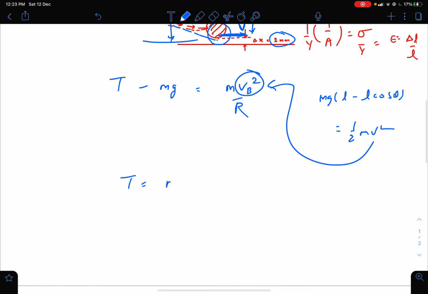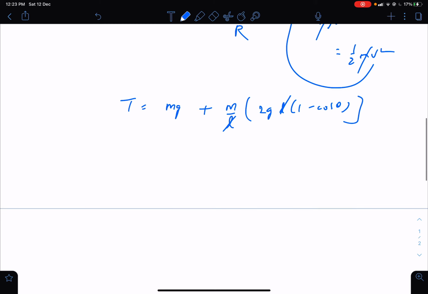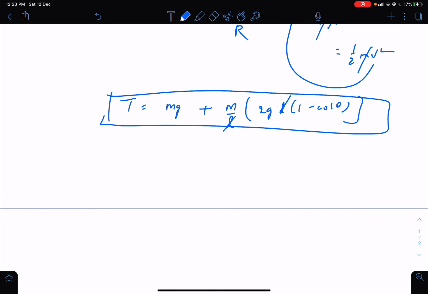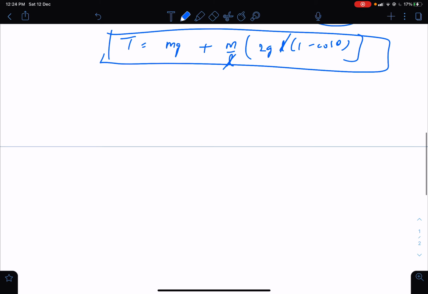So you can say that by the time it has reached the lowest point, T will be equal to mg plus m by r, which is the same as length only, into velocity square. So velocity square is 2gL(1 minus cos theta). So this is the tension at the lowest point. As you can see, this tension is higher for higher values of theta. So you should not make tension so high that stress becomes so high that the extension becomes more than 2 millimeter.